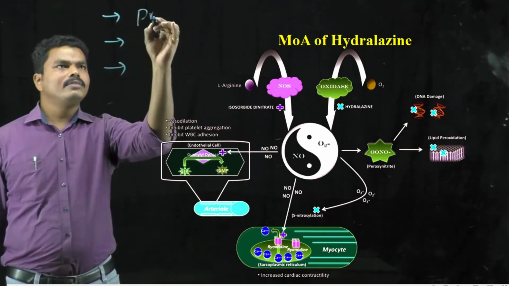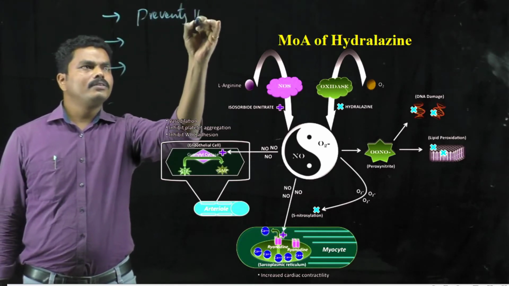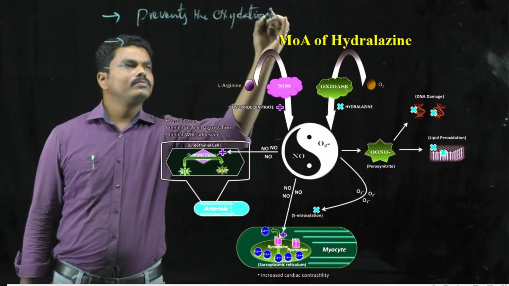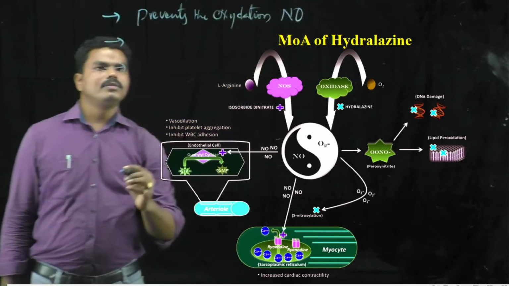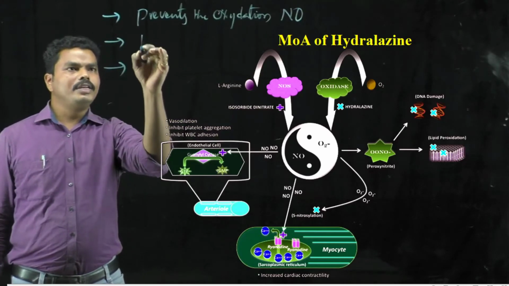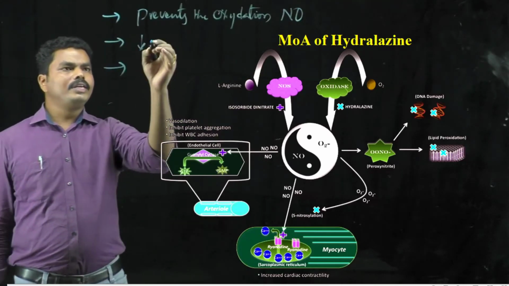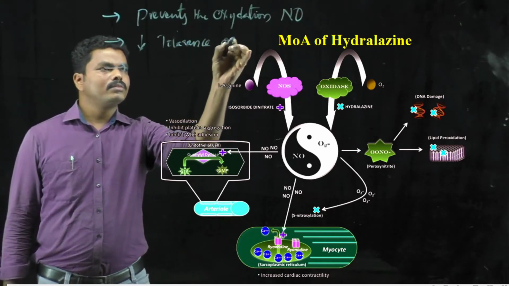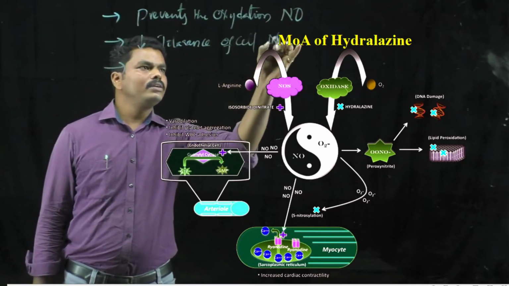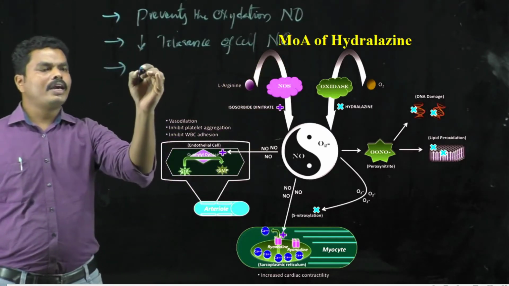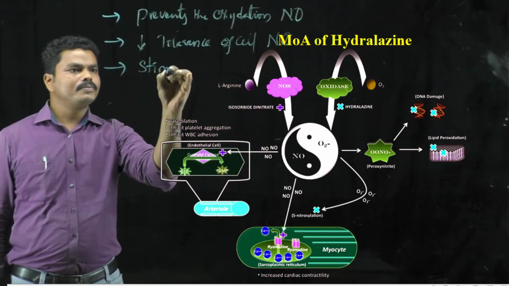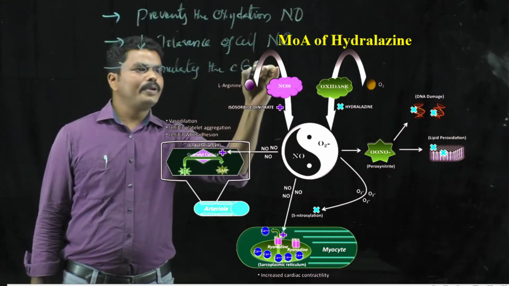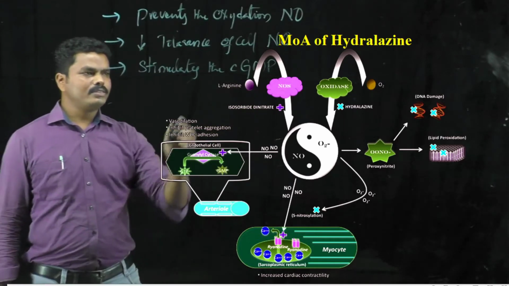There are different ways of action proposed by different authors for this drug. So first one is it prevents the oxidation of nitric oxide, and second one is it decreases the tolerance of cells to the nitric oxide, and third it stimulates the cyclic GMP.